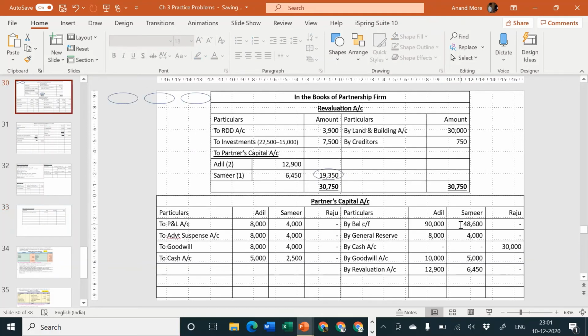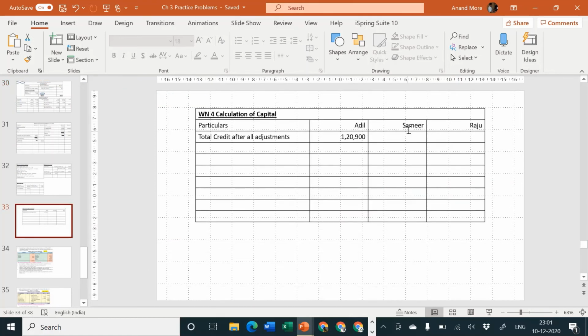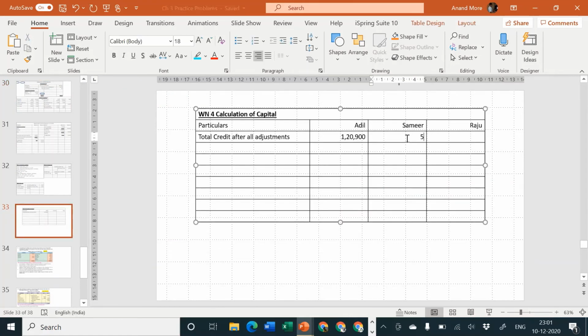Next, Samir, the total of credit is 48,600 plus 4,000 plus 5,000 plus 6,450. That goes to 64,050. Total credit is considered in Samir's column: 64,050.